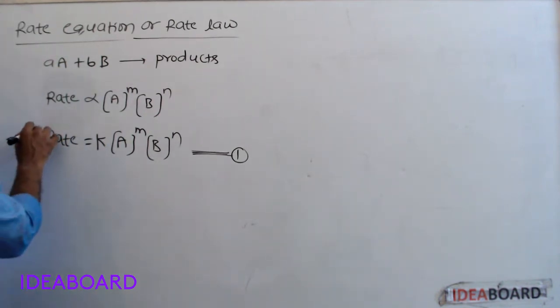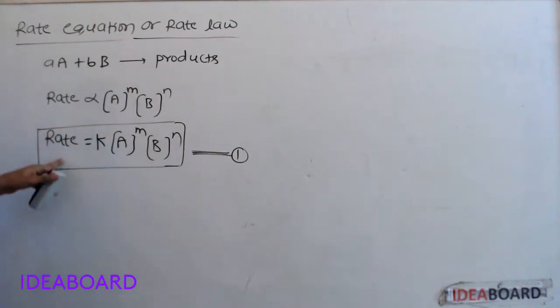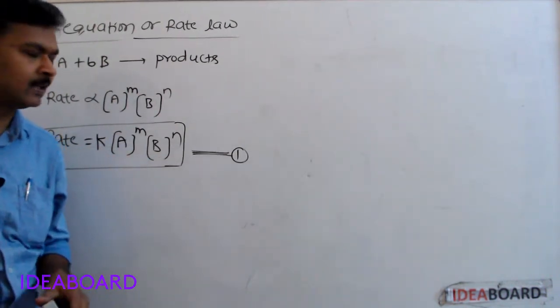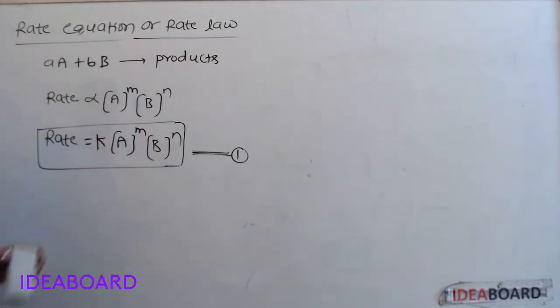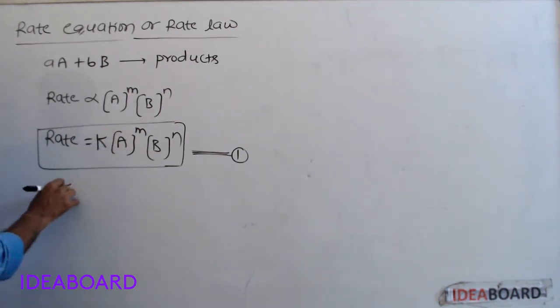The equation which gives the relation between rate of the reaction and concentrations of reactants is called rate equation or rate law. Here k is the rate constant.